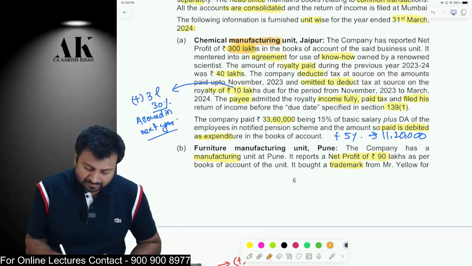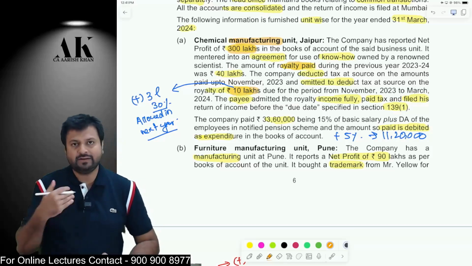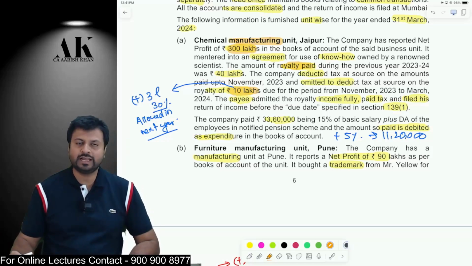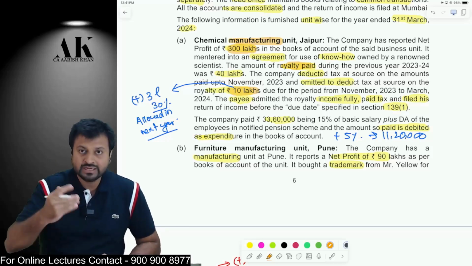Now they have paid some royalty to someone. They have paid some royalty, and on the royalty of 10 lakh rupees, they have not deducted TDS. If they have not deducted TDS on 10 lakh, this 10 lakh rupees will be disallowed to the extent of 30%.